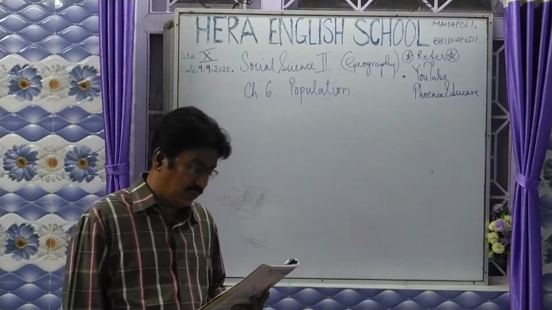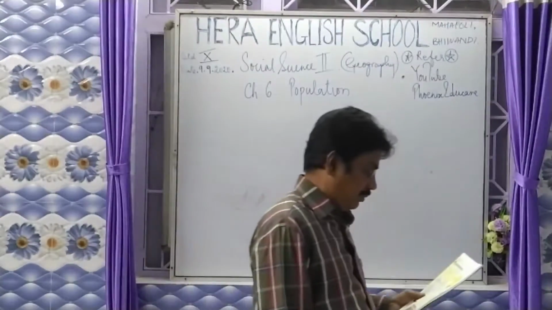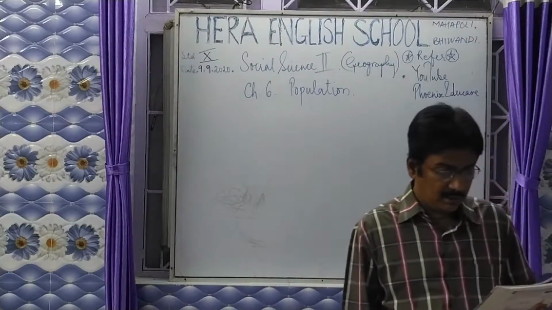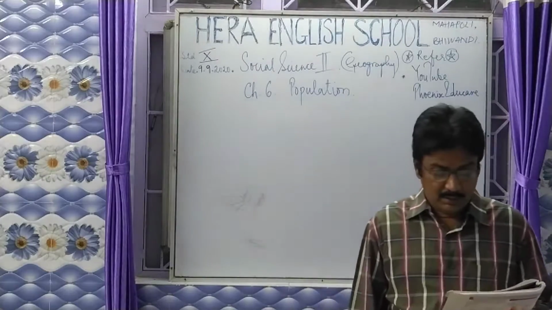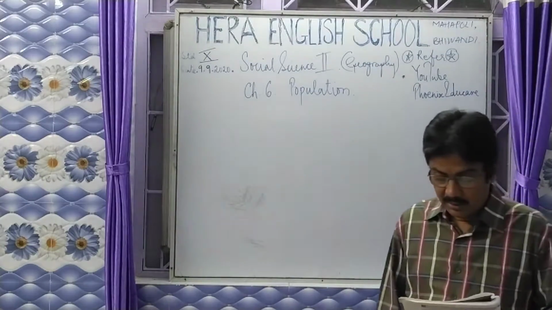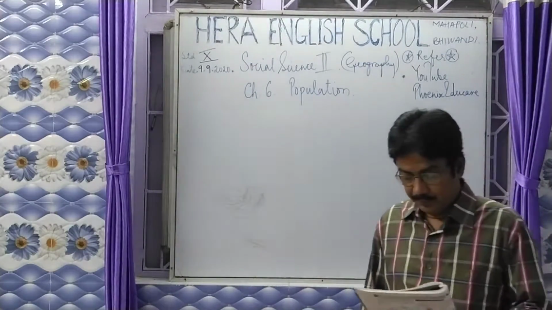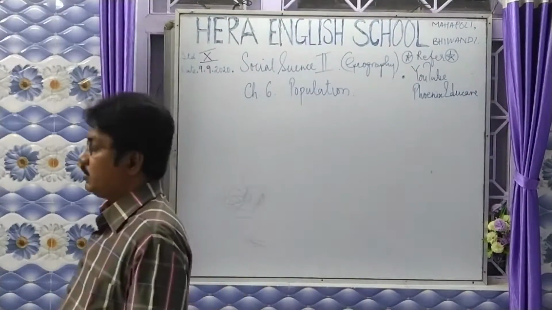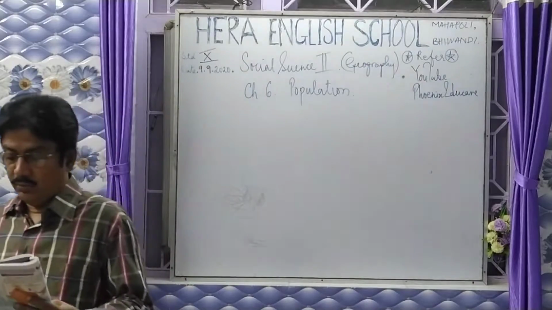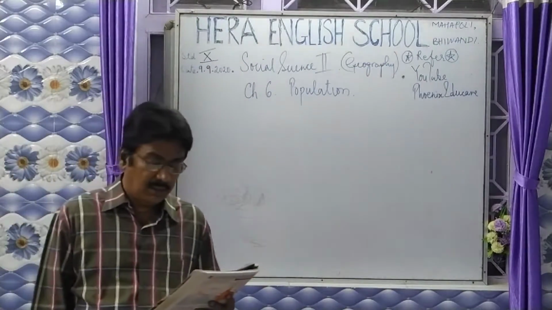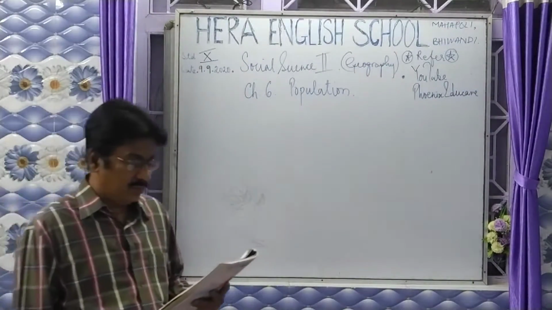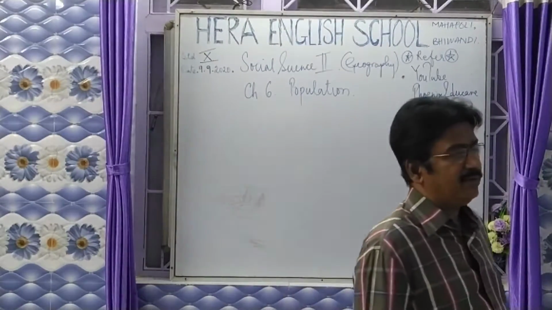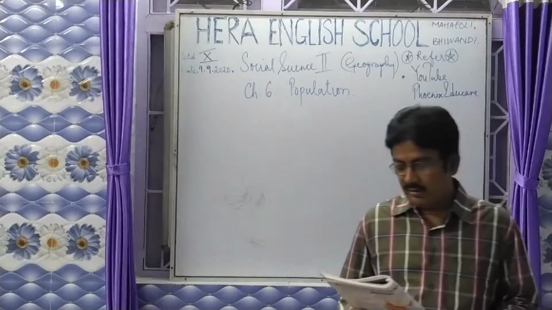Then 151 to 300 people living in 1 square kilometer is São Paulo. Then more than 300 people live in Rio de Janeiro and Brasília. Rio de Janeiro is a state, whereas Brasília is the capital of Brazil itself, and these two places have the